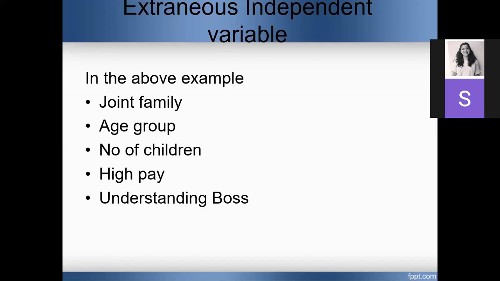For example, an understanding boss. The company gives you work-life balance facilities, but your boss does not give you leave when you want it. So it will affect your satisfaction. The next could be high pay. You are getting a high salary. Now that salary is so very high that you are not concerned whether the company gives you work-life balance or not. So there are a lot of factors which can affect, but you are not studying them. You are not collecting information related to them. Such variables are called extraneous independent variables.